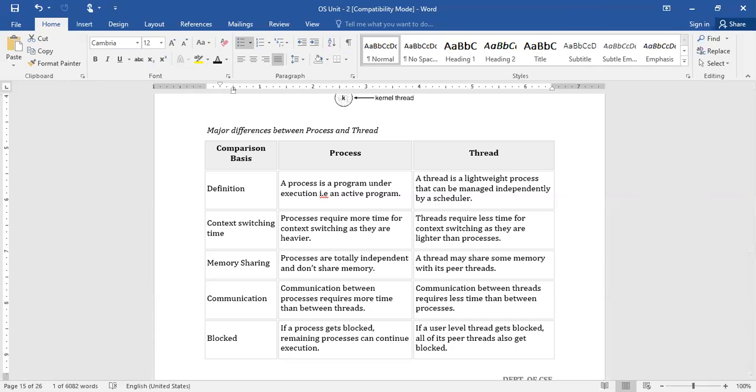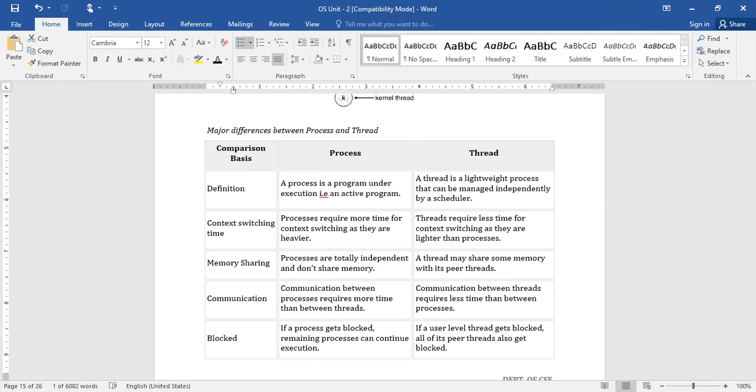That is what we are calling a thread. That is the reason we are calling it a lightweight process that can be managed independently by the scheduler. Right? It can be executed with the help of the scheduler itself. Whereas the process, while executing, needs to follow several steps, and a process requires more time for context switching as it is heavier.